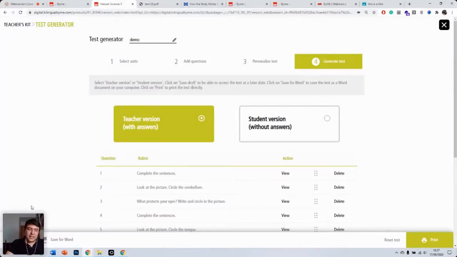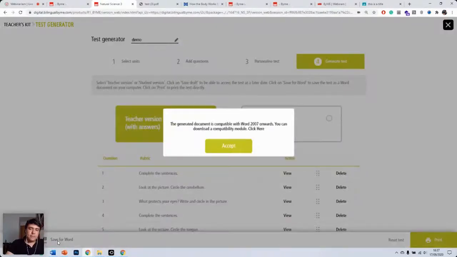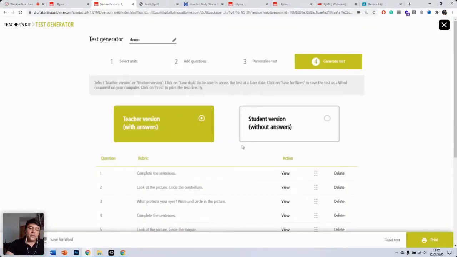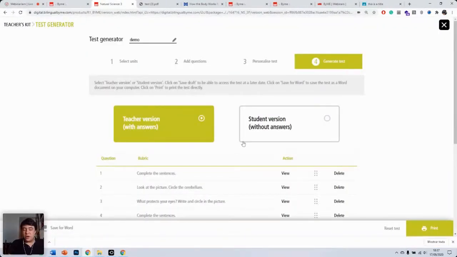Alternatively, you can click here on this button that says Save for Word. If you click on it, you'll be able to download a Word version of your test, which means that you will be able to manually edit some of the answers or some of the questions if you see fit. You'll be able to change the font. You'll be able to add your school's logo. So basically, it's a version of the test that you can manipulate. So it's particularly useful.